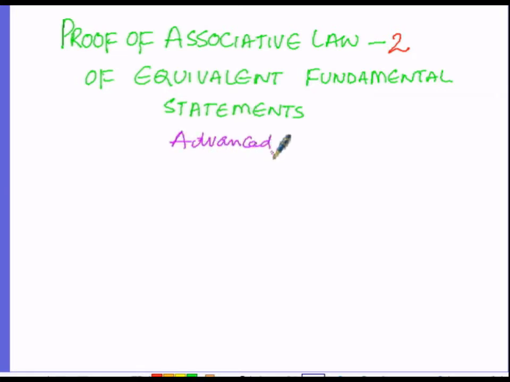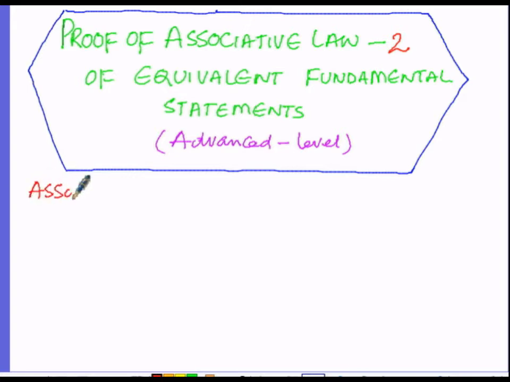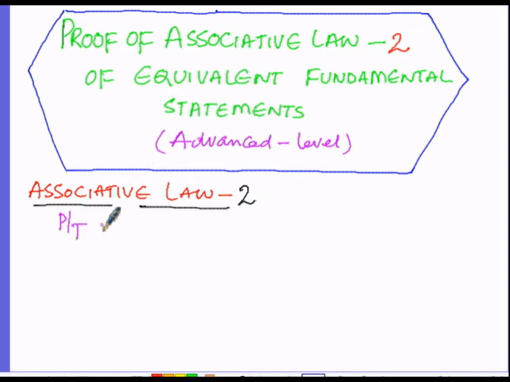In order to prove this condition, that is the associative law number 2, we have to suppose three statements, that is P, Q as well as R. Then we have to prove the condition P and Q and R is identically equal to P and Q and R. Under the associative law number 2, we have to prove that P and Q and R is identically equal to P and Q and R.